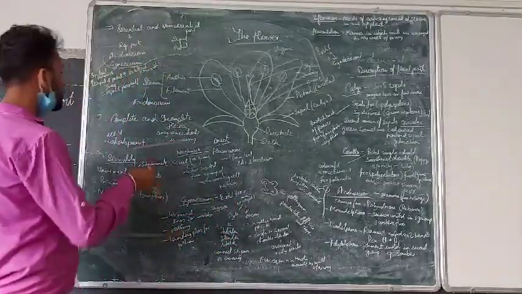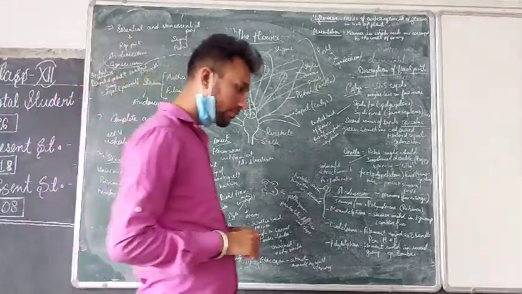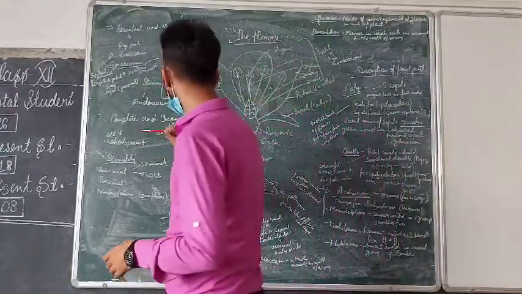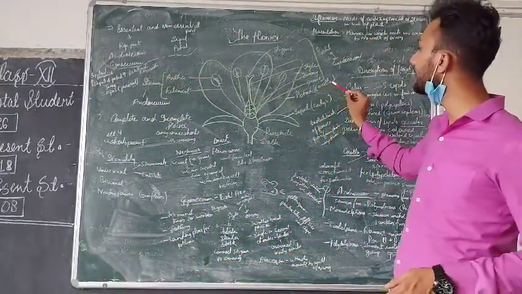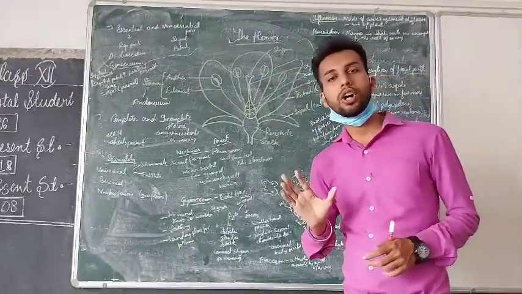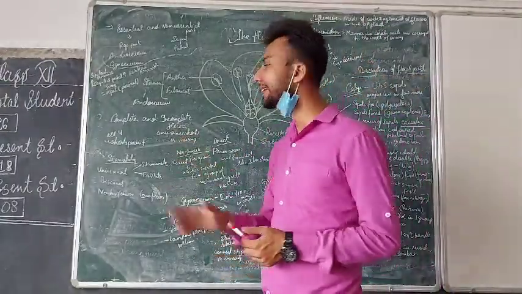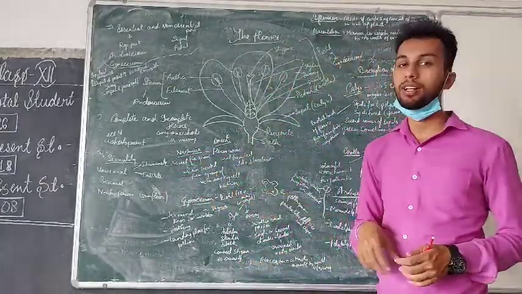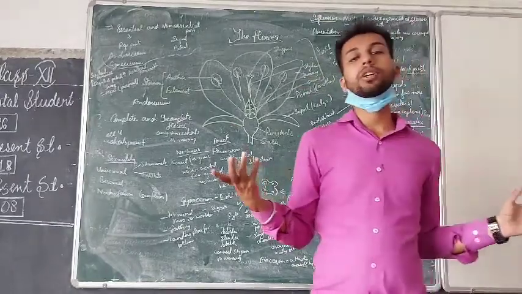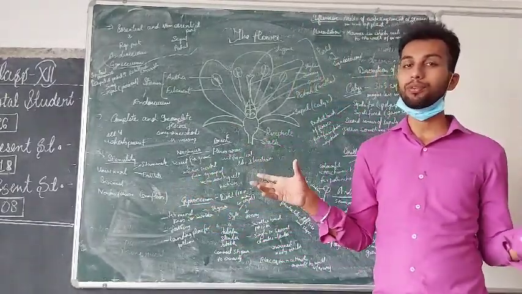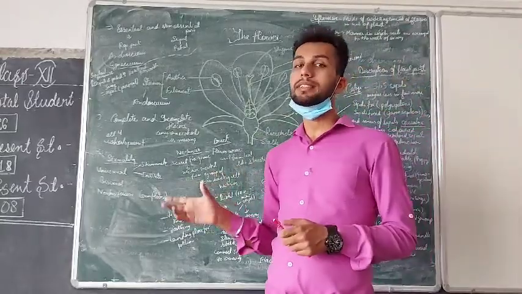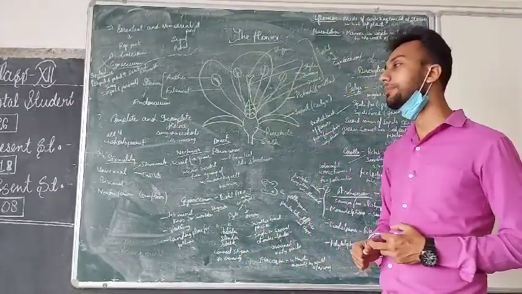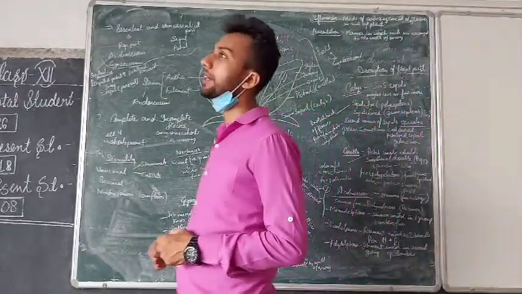Okay. Now coming to the complete and incomplete flower. Complete itself means that it is carrying all the essential things. So a complete flower means all the four whorls, calyx, corolla, androecium, gynoecium, are present in the flower. And if any one of the whorls is absent, that means either the flower is unisexual, only a male flower or only a female flower. So all four whorls are not present in a single flower. That means it is not a bisexual flower, so that is called an incomplete flower. If any one of the whorls, calyx, corolla, androecium, gynoecium, is missing, then that flower is called an incomplete flower.